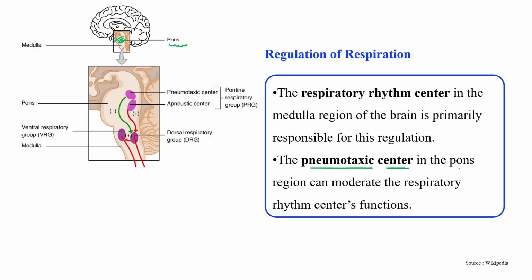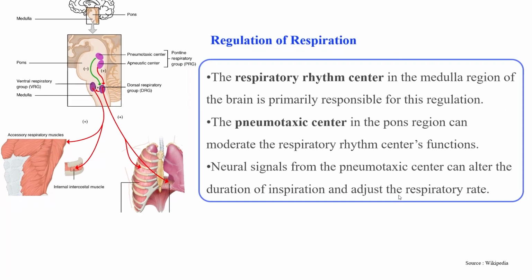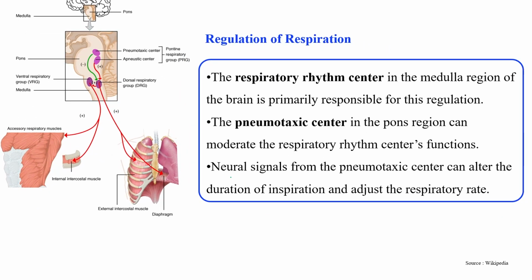The pneumotaxic center in the pons region can modulate the respiratory rhythm center's function, and some neural signals from the pneumotaxic center can alter the duration of inspiration and adjust the respiration rate.